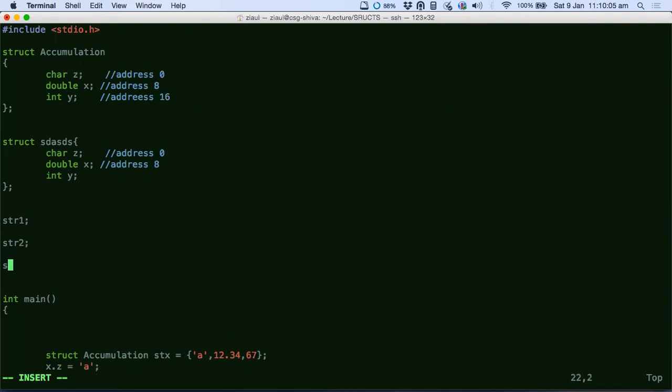When you want to access this x, you say str1.x, and when you want to access that x, you say str2.x. Now there is a clear differentiation between these two x. If you read this entire thing together, there is a clear difference. That's why you could have the same names of variables, but inside different structures. But inside the same structure, you cannot have the same variable name.